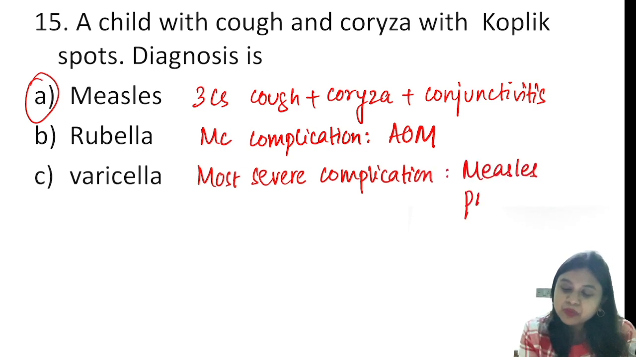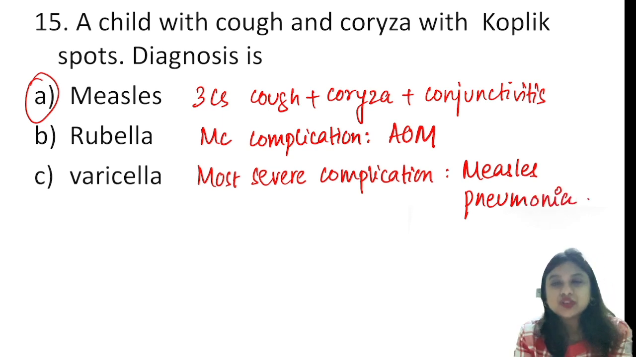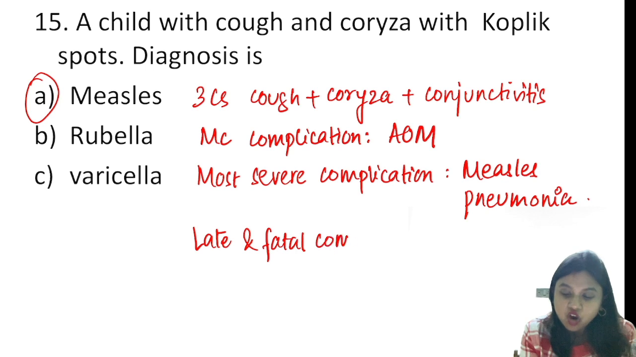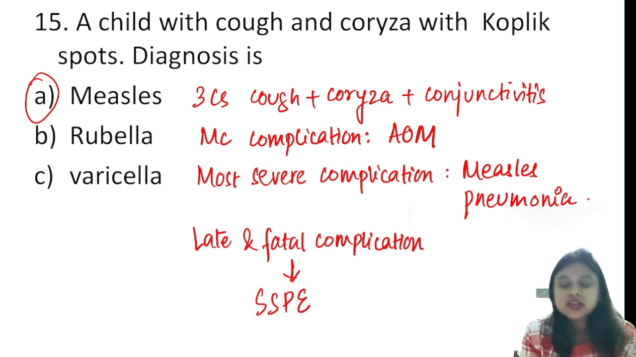And whenever a patient is with measles, you need to give vitamin A prophylaxis because of vitamin A deficiency. There can be diarrhea as well. And late and fatal complication of measles is SSPE, that is subacute sclerosing panencephalitis, presenting with myoclonic jerks and dementia. And it is a one-way story only, that it leads to death.